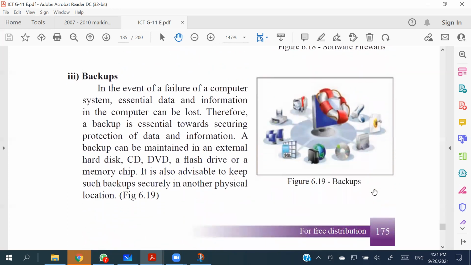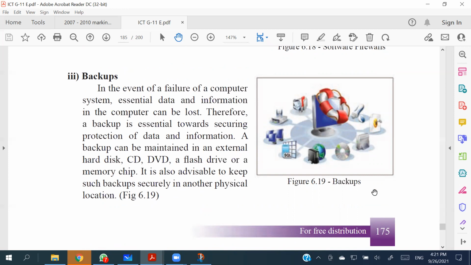And the backups, on the other hand. We can keep the backups, and in case of loss of data, we can use the backup to restore things. If you have critical data, it's better you always keep a backup and keep updating the backup.